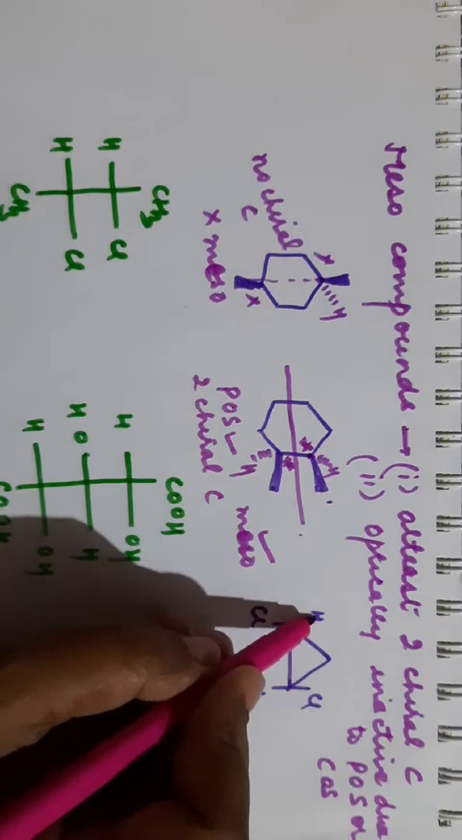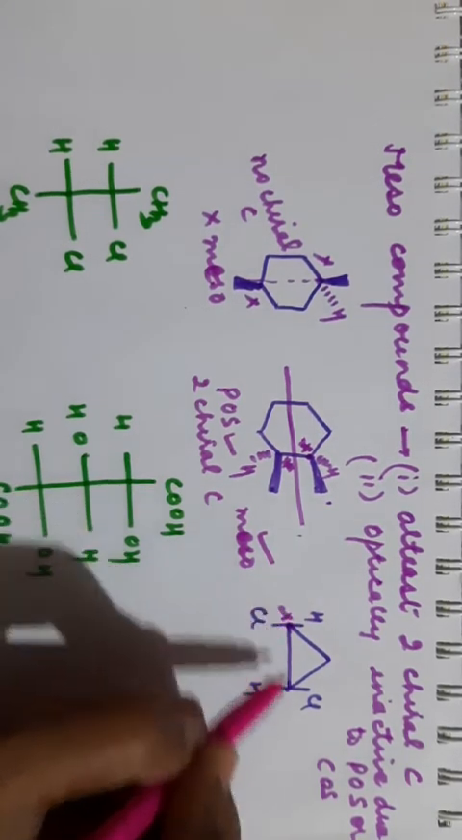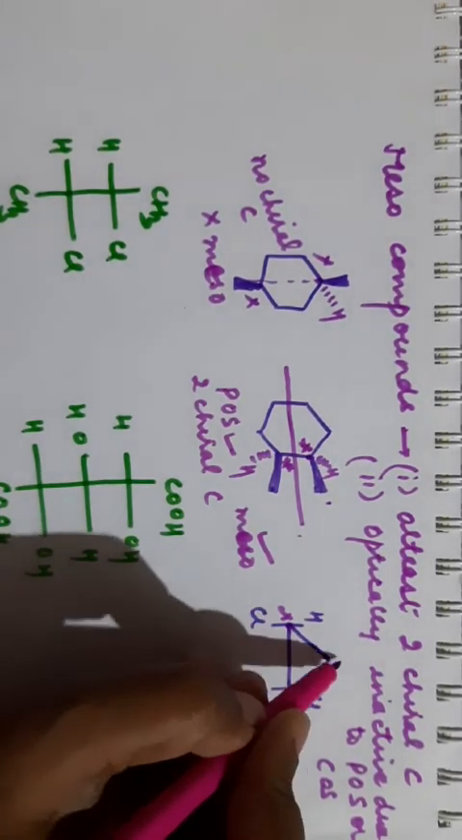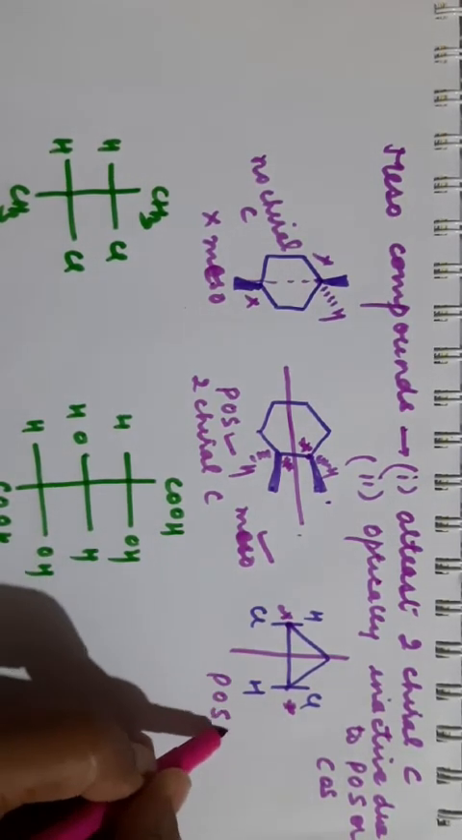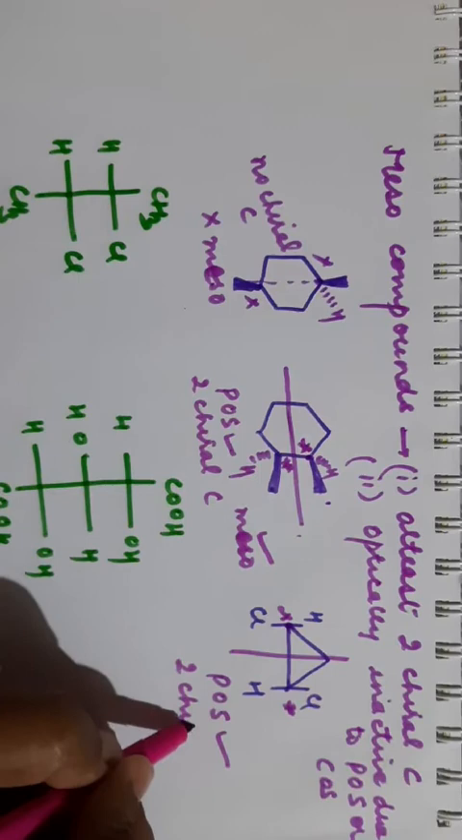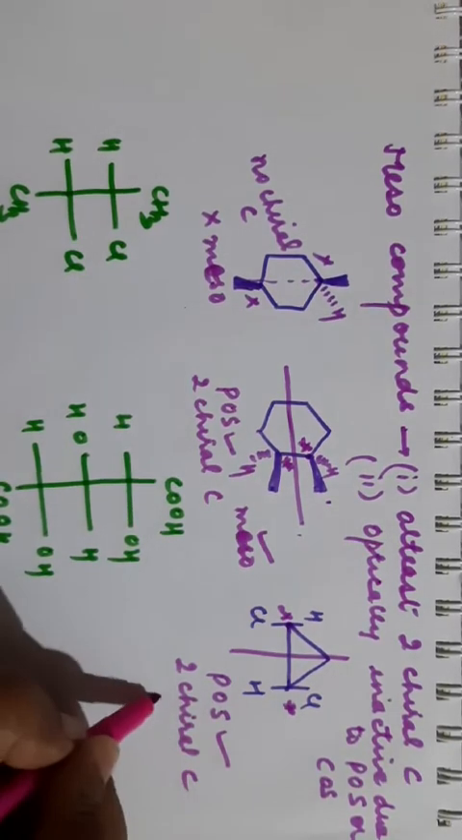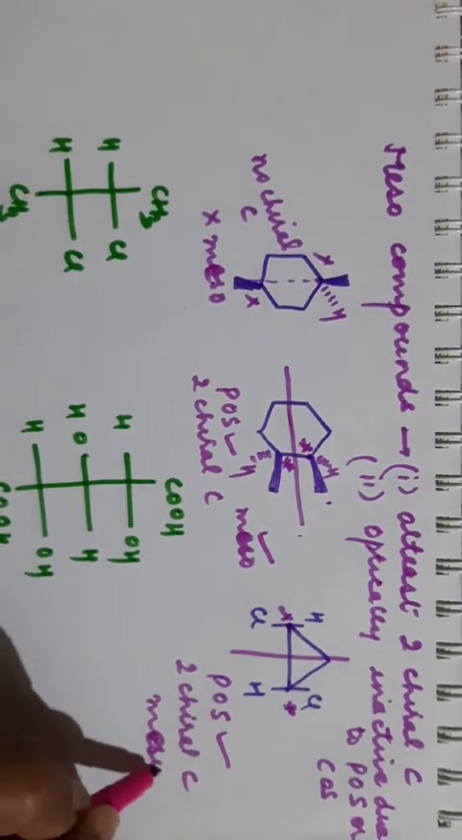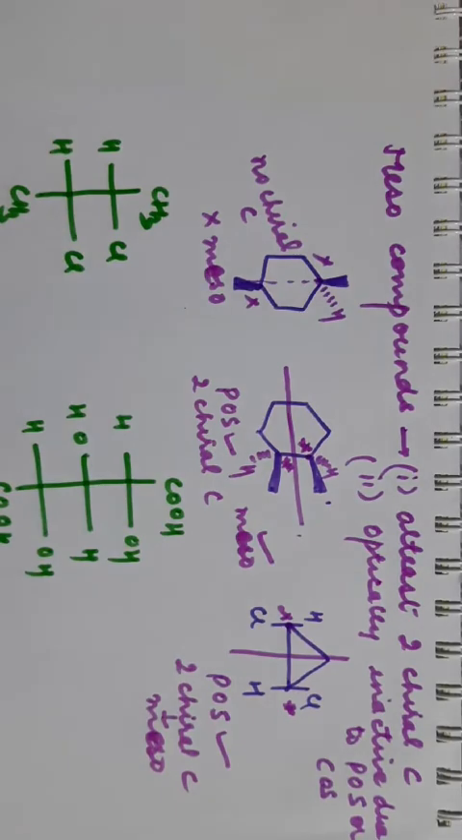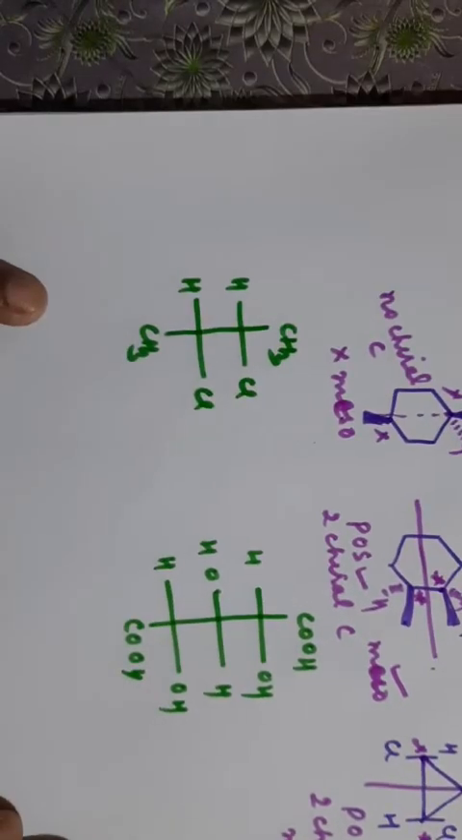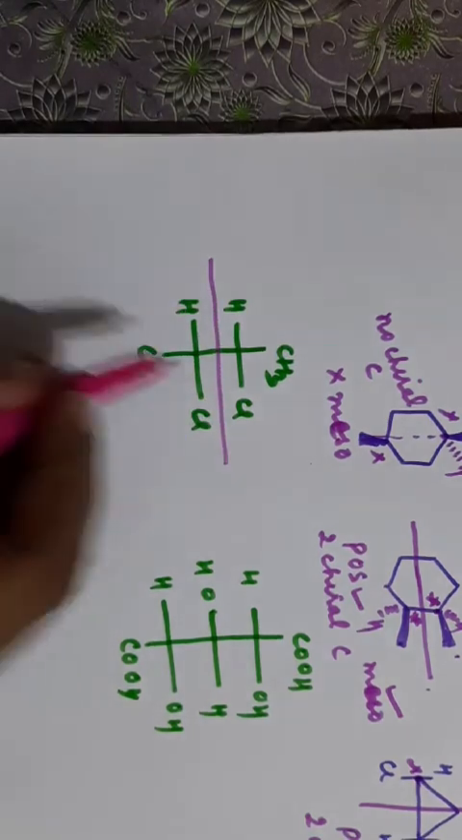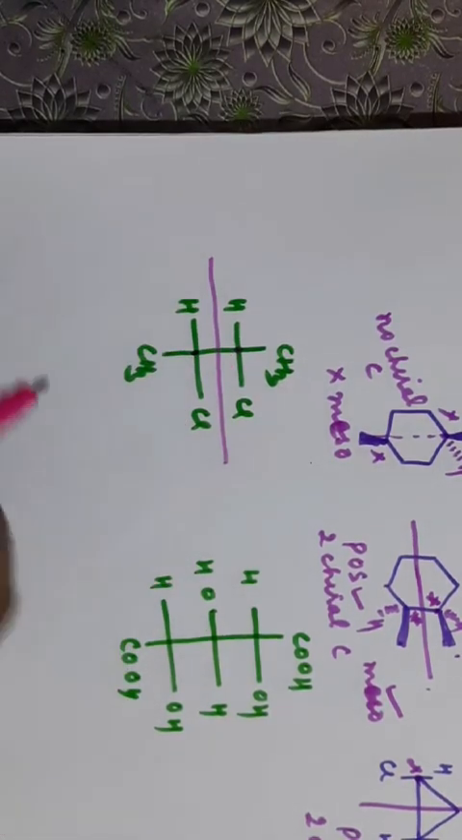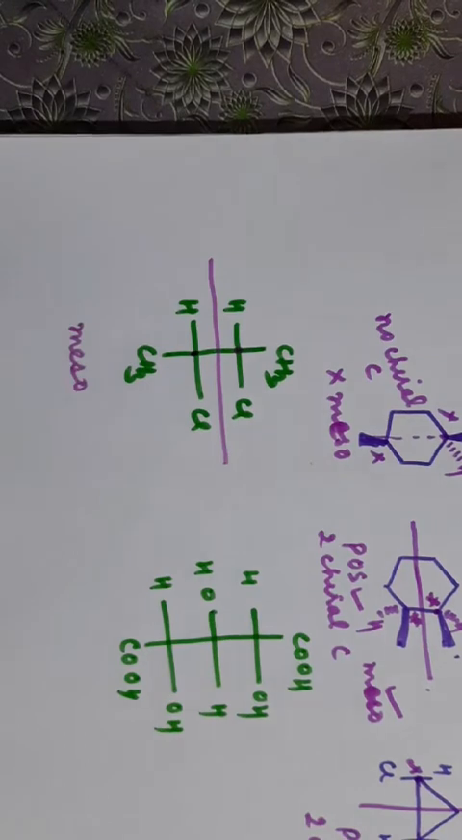Clear? And H and Cl. So this is a chiral carbon. This is also a chiral carbon. There is a plane of symmetry present here, and 2 chiral carbons are also there. So it is a meso compound. Clear? Now coming to this structure, there is a plane of symmetry and there are 2 chiral carbons. So it is a meso compound.